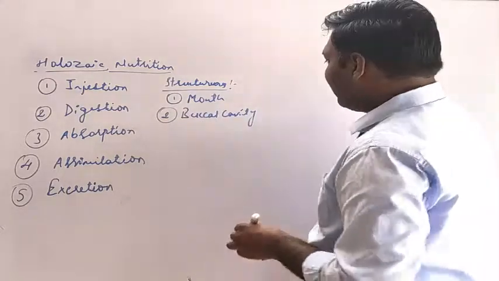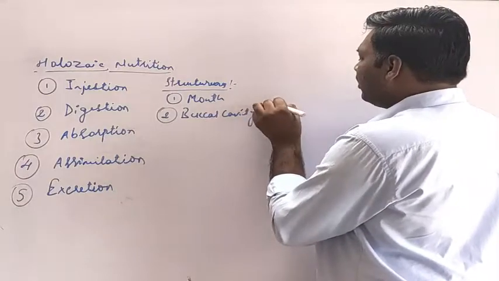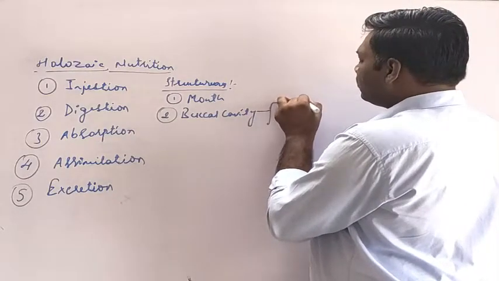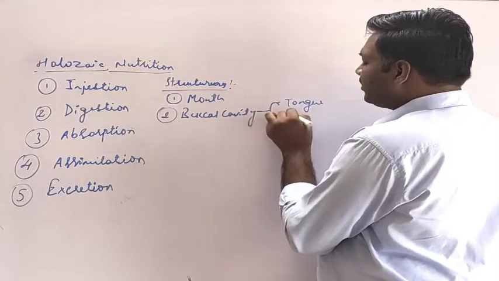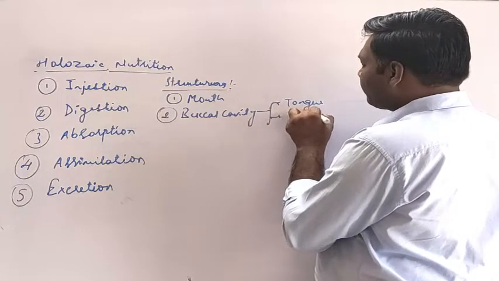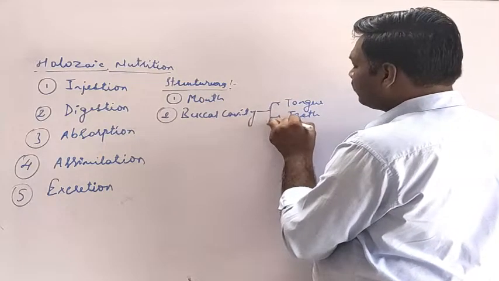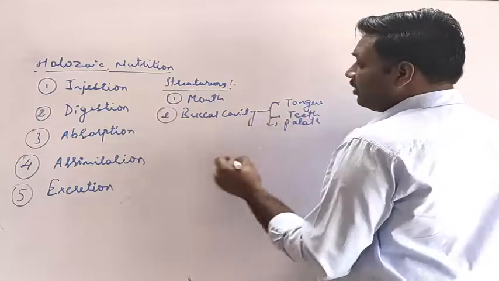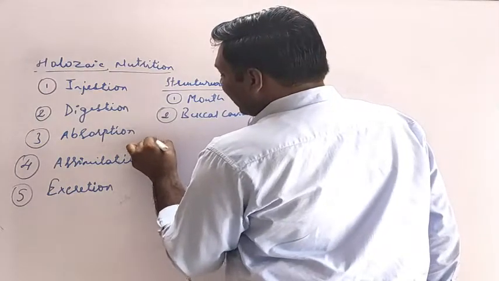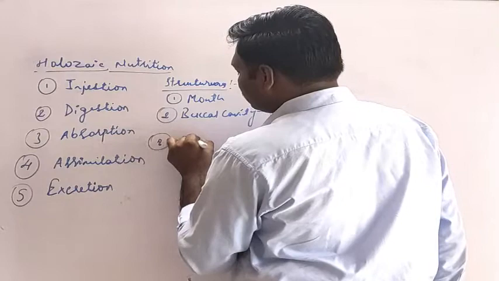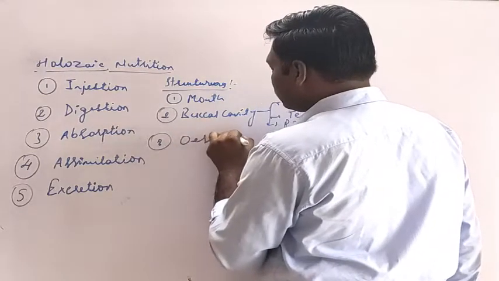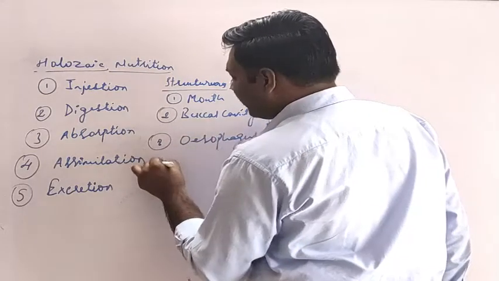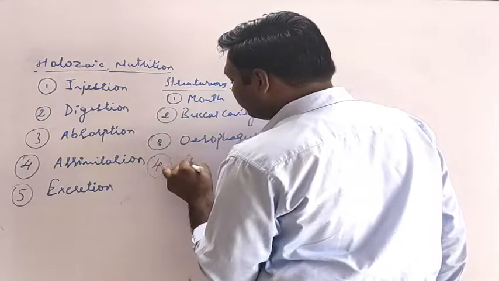Within the buccal cavity, we will be discussing the tongue, teeth, and palate. Then after that we have the esophagus. Then fourth we have the stomach.